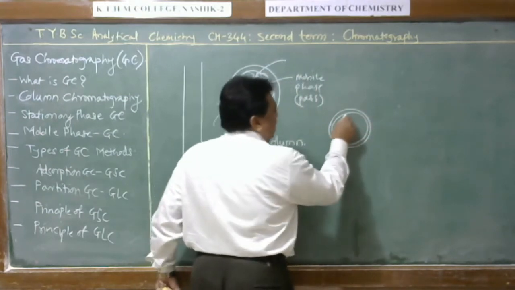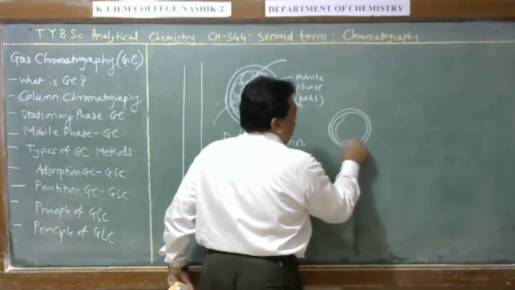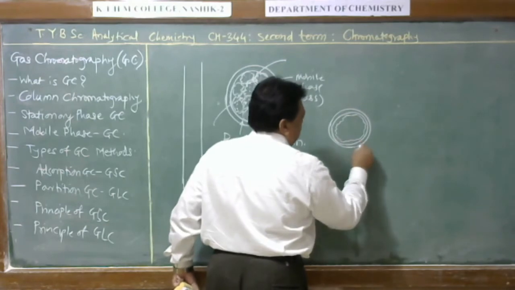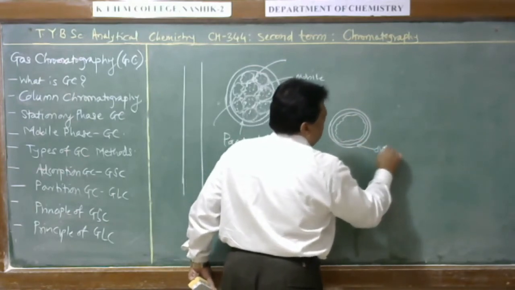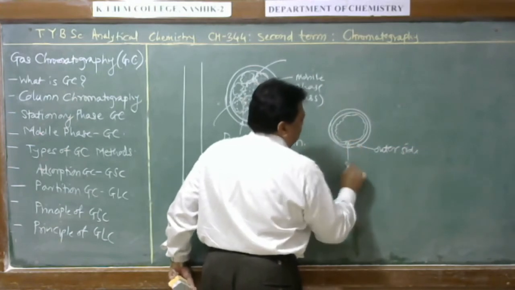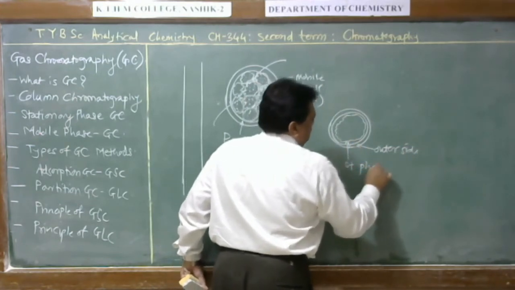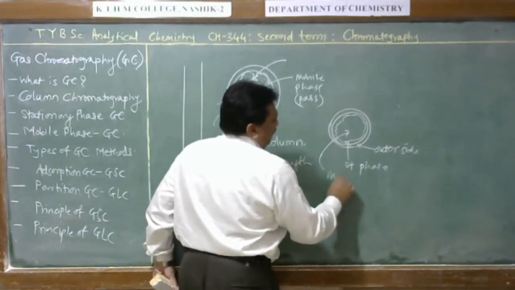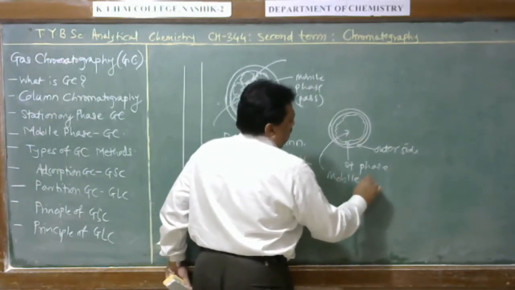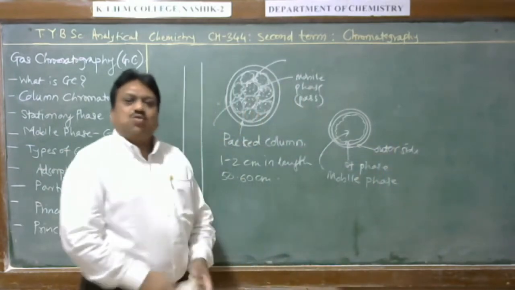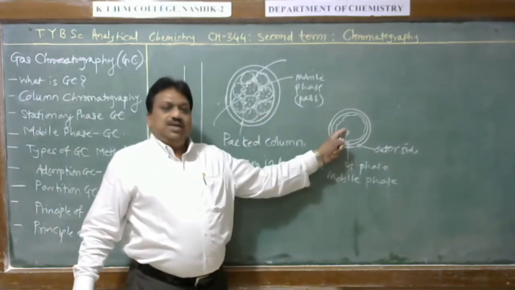Inside there is a coating of the adsorbent material in this fashion. Here is the outer side of the capillary, this is a coating of stationary phase, and this is an internal space through which mobile phase can flow. This type of column is called a capillary column.